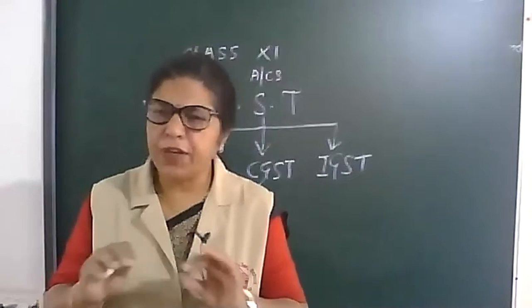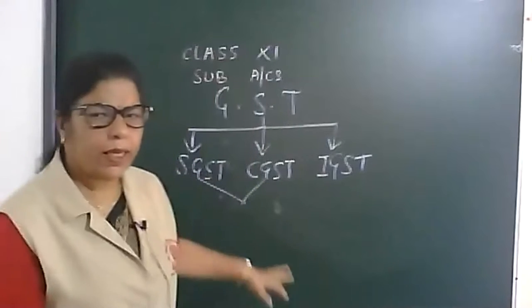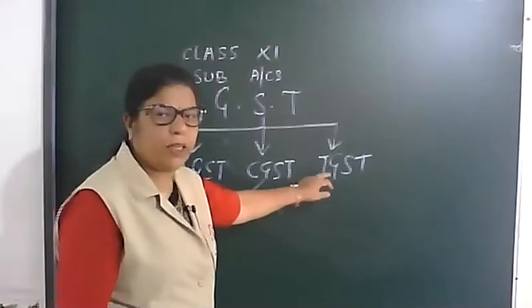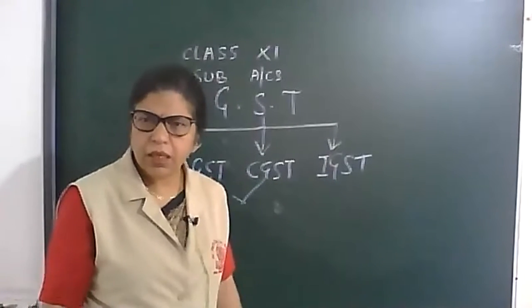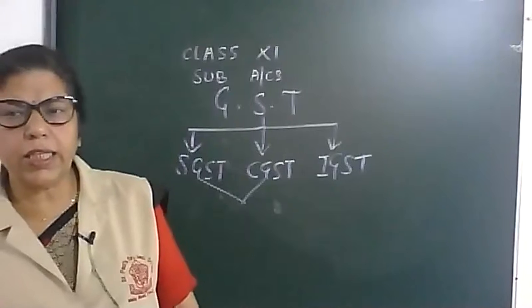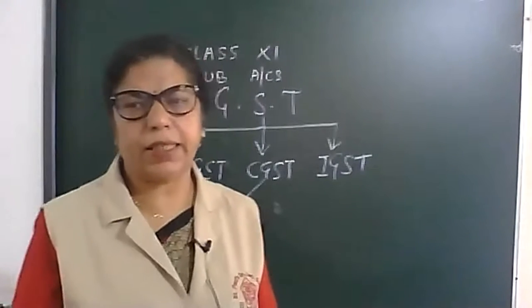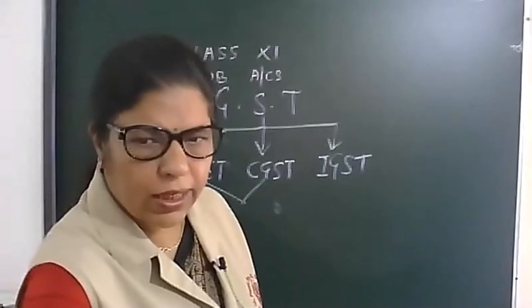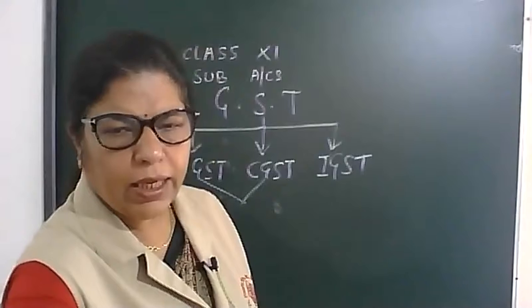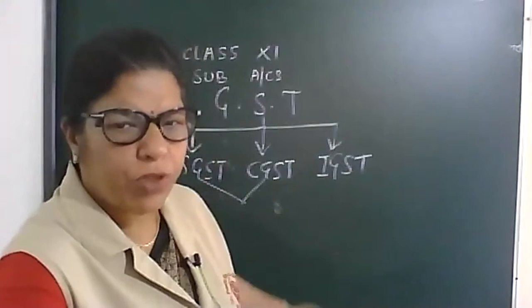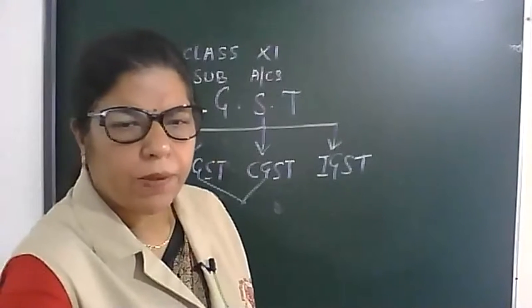Both are different states. Then IGST will be applicable. So IGST means Integrated Goods and Service Tax. Today I will explain this concept.